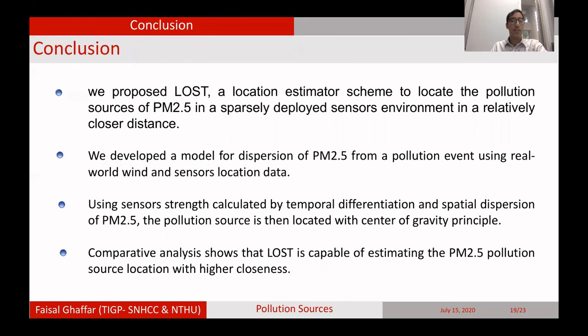Coming to the conclusion, finally, we propose LOST, a location estimator scheme which locates pollution sources of PM2.5 in a sparsely deployed sensor environment and at relatively closer distances. We developed a model for the dispersion of PM2.5, then used the sensor strength to calculate the pollution source location using center of gravity. And also we did a comparative analysis with other methods, and we have seen that LOST is capable of estimating the pollution source with higher closeness.